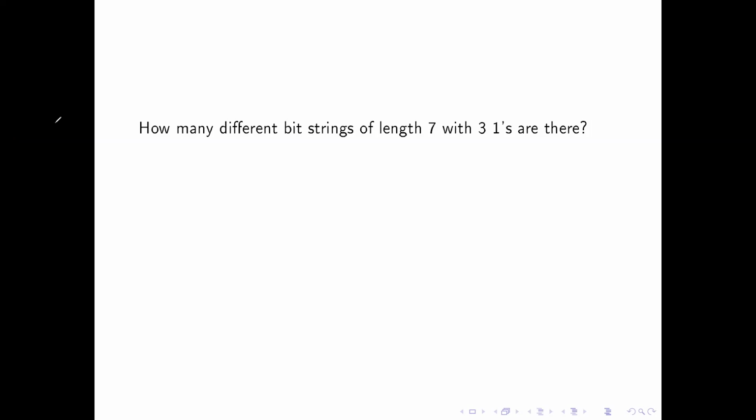All right, so hopefully you thought about that. You paused your video and now you're unpausing it, etc. I'm going to go on. This number, what we know is that this should be less than 128, or 2 to the 7th. Why? Because we're putting a restriction on it. All of these were obviously counted in the general case. Now, if I say there have to be 3 ones, now it gets a little bit trickier, because where are the 3 ones is the question.